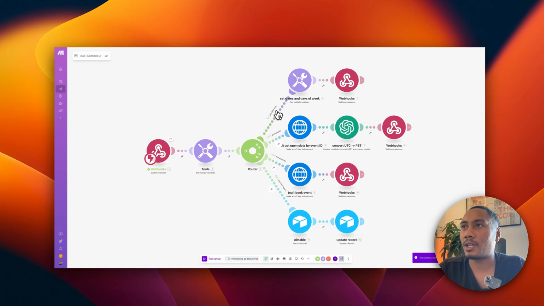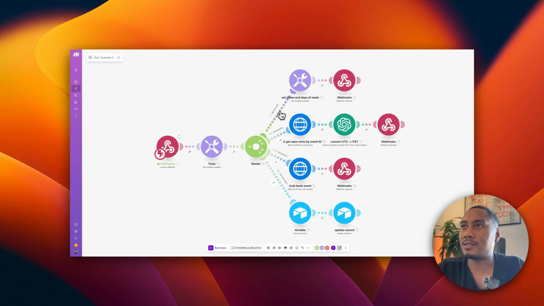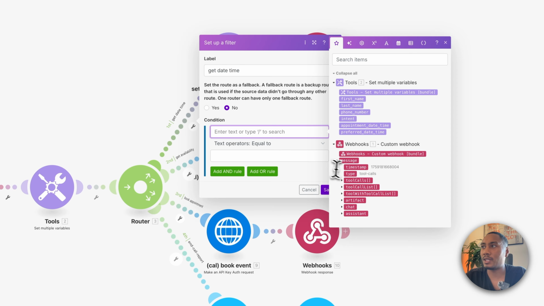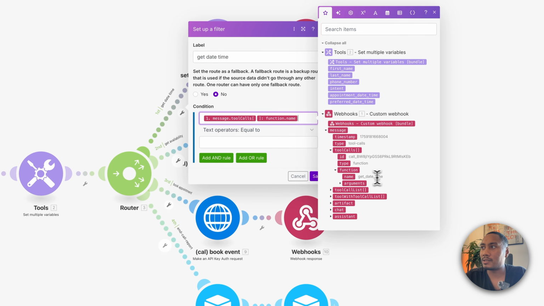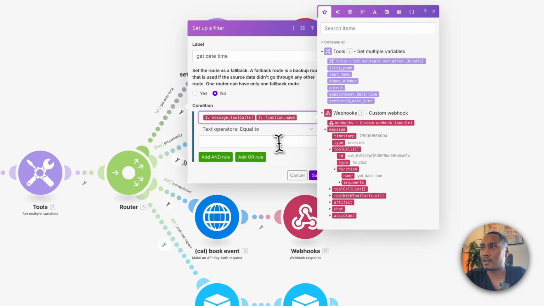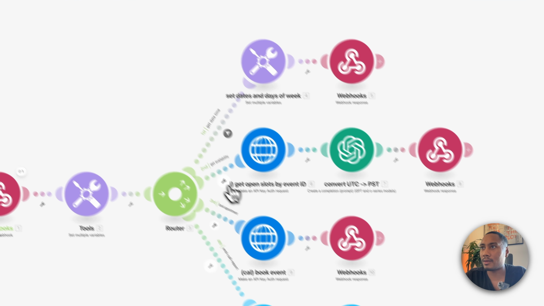Now what we need is these filters to be fully connected and aligned. This is the get date time path, so this needs to be if the tool call function name is this right here, this get date time. Then we're going to continue down that path.